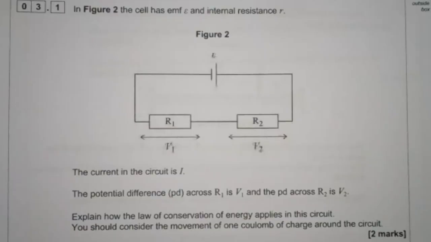Question 3. I can't lie, the first 2 questions were so free. Easy full marks, even though I missed a few questions out. Question 3. In figure 2, the cell has EMF and internal resistance R.